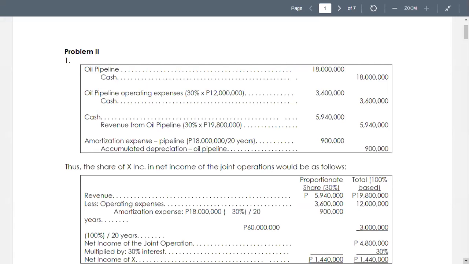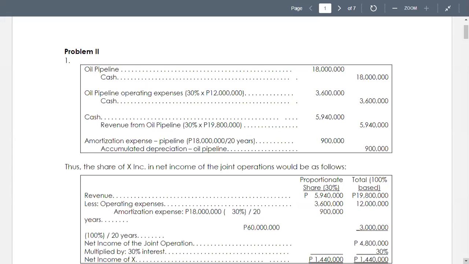Then the next entry is to debit amortization expense for the pipeline, and to credit accumulated depreciation of the oil pipeline. Now, X's investment, that's equal only to 30% of the total cost of the pipeline, is 18 million, and divide it by 20 years.